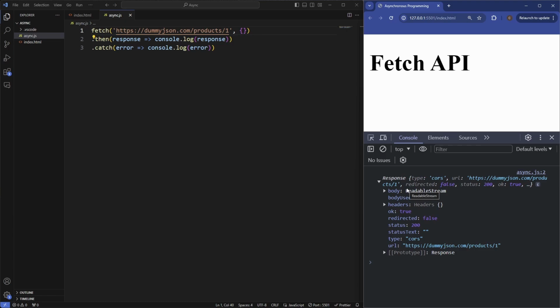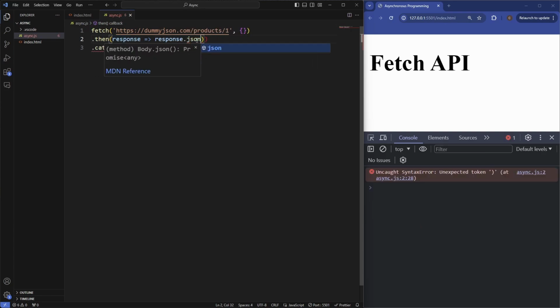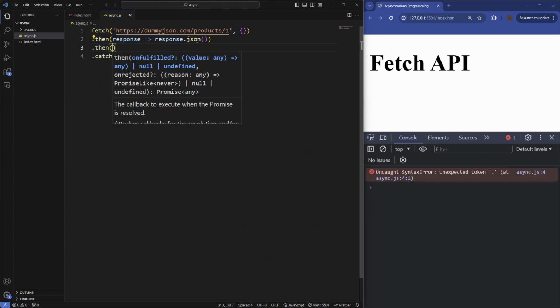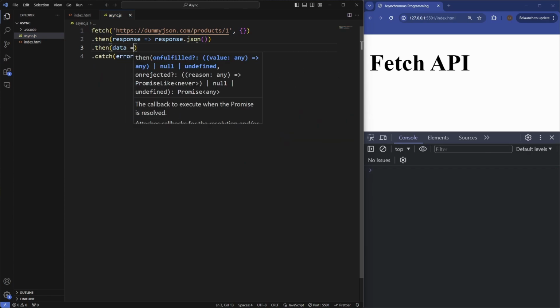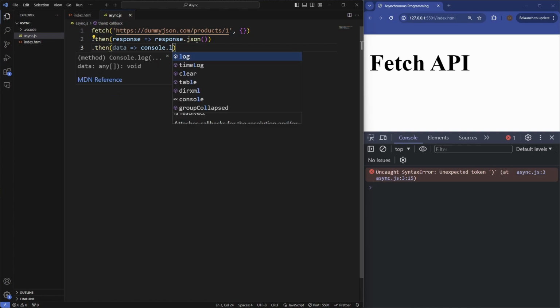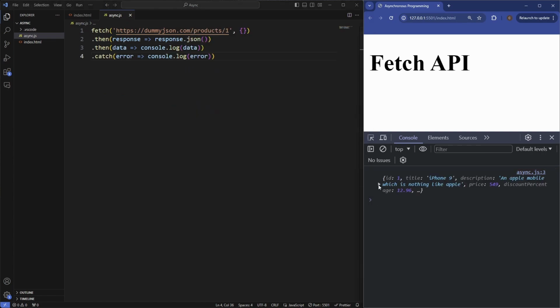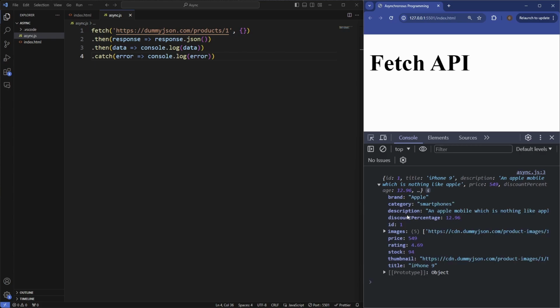So to use the readable stream in our JavaScript application here, we just need to convert this to JSON. So instead of logging it to the console, get the response and turn it into JSON, and then obviously we need to add another then method to then log this to the console. So data, now let's log data to the console, and as you can see now the json method converts the readable stream into the JavaScript JSON object, so it's just a bunch of key value pairs.